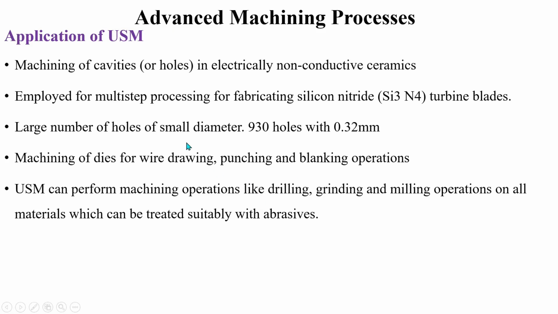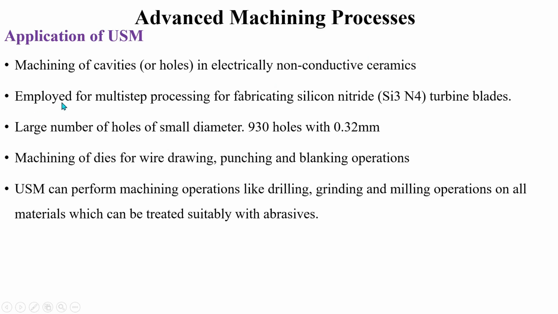So finally, we will see some of the applications of ultrasonic machining process. It is mainly used in machining of cavities in electrically non-conductive ceramic materials. You know, ceramic materials are very brittle, so these are impossible to machine with traditional machining methods.